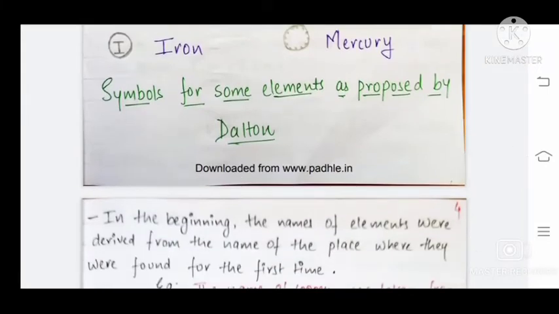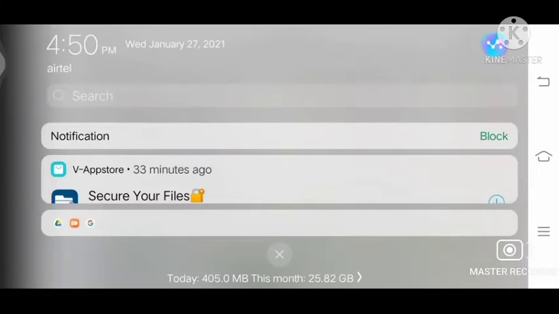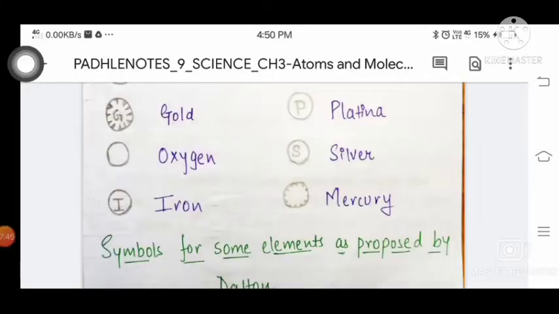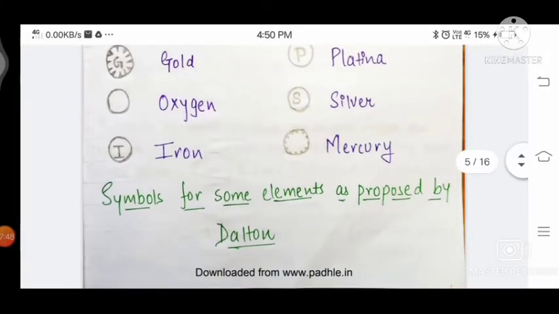Symbols for some elements were proposed by Dalton. These symbols were all proposed by Dalton.